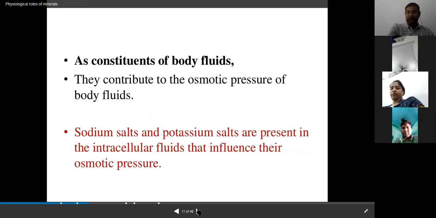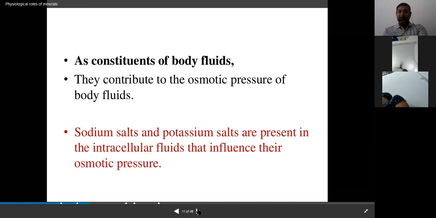These minerals are also constituents of body fluids, because body fluids include various extracellular and interstitial fluids. They contribute to the osmotic pressure of body fluids and maintain permeability.